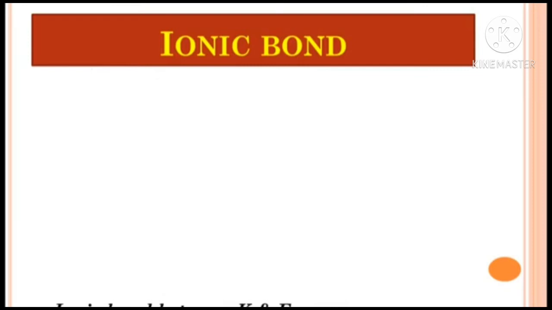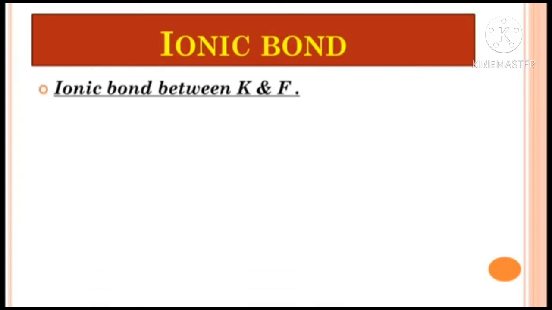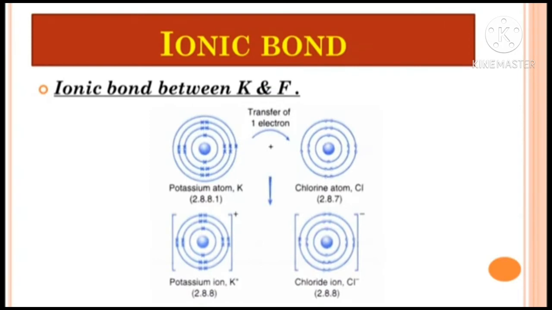Take one more example of an ionic bond, between potassium and fluorine. The electronic configuration of potassium is 2,8,8,1. So it will lose its one electron, and chlorine will accept one electron. That means transfer of one electron between potassium and chlorine will take place, and after losing it, potassium will form K+, that is the potassium cation, and chlorine will form Cl minus, that is the chloride anion. Due to the electrostatic force of attraction between two oppositely charged ions, the ionic bond will form.